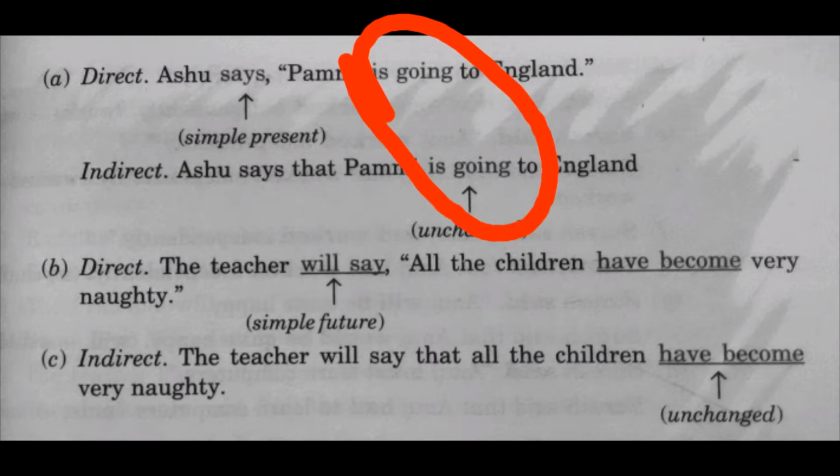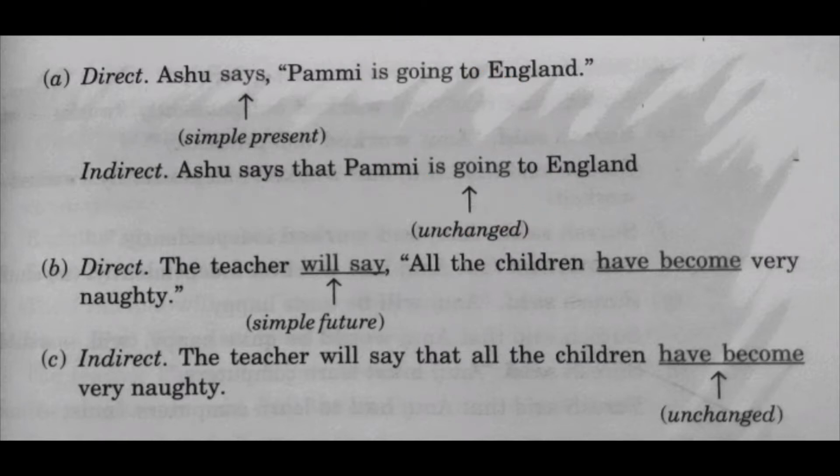We don't need to convert it into any other form, like past perfect or continuous form. Just write the same as in the direct speech. The says will become says that. Also the says is unchanged here. So any sentence in simple present, you don't need to convert it into another form. Just write it directly below.